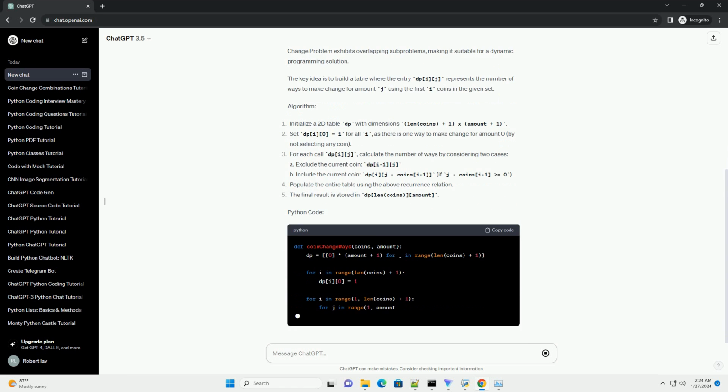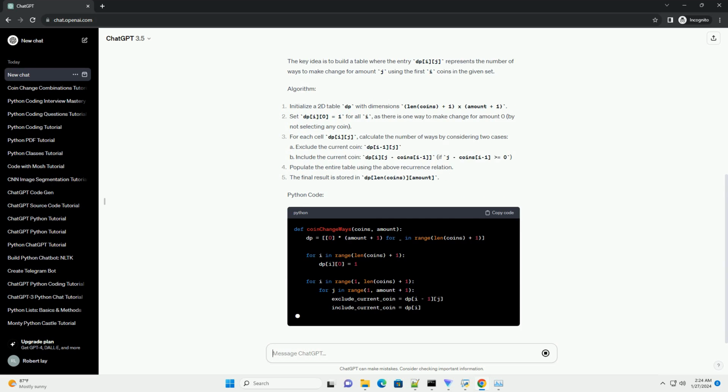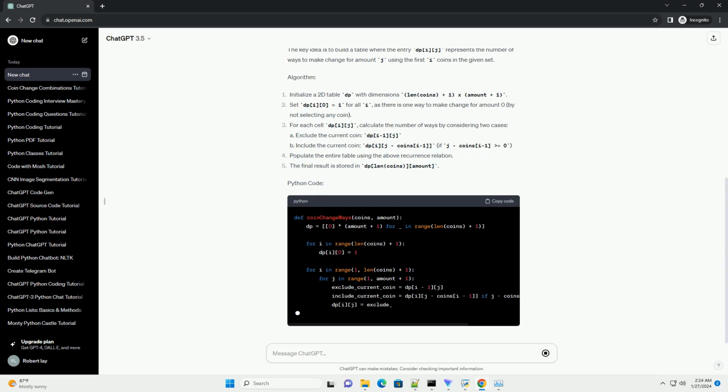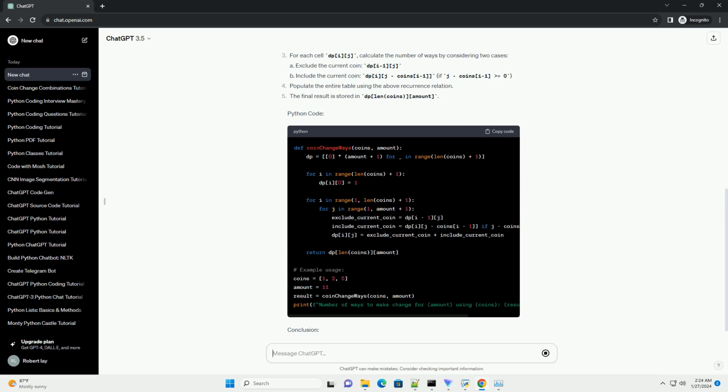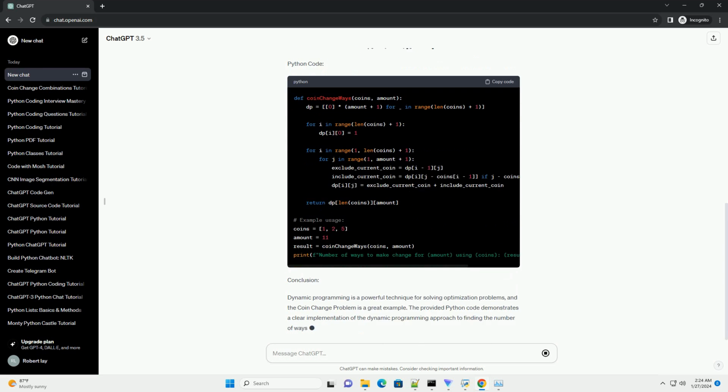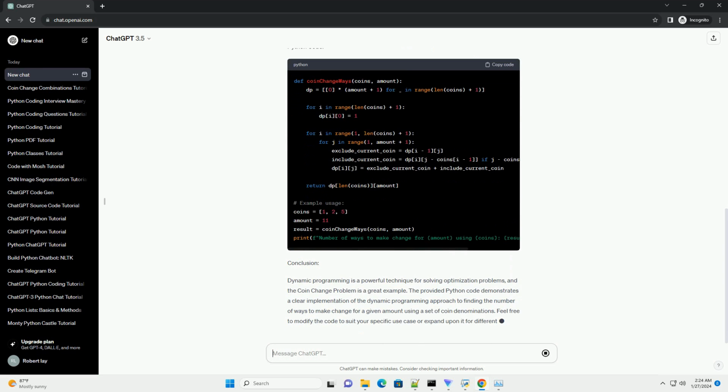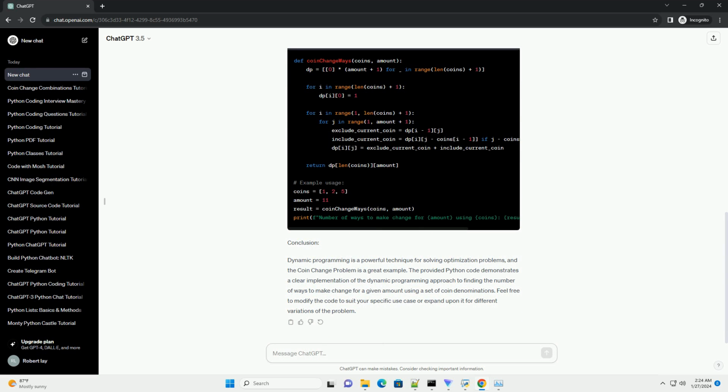Problem statement. Given a set of coin denominations and a target amount, determine the number of ways to make change for that amount using the provided coins. Dynamic programming approach. Dynamic programming is a technique that involves breaking down a complex problem into simpler subproblems and solving each subproblem only once, storing the solutions to subproblems in a table to avoid redundant computations.